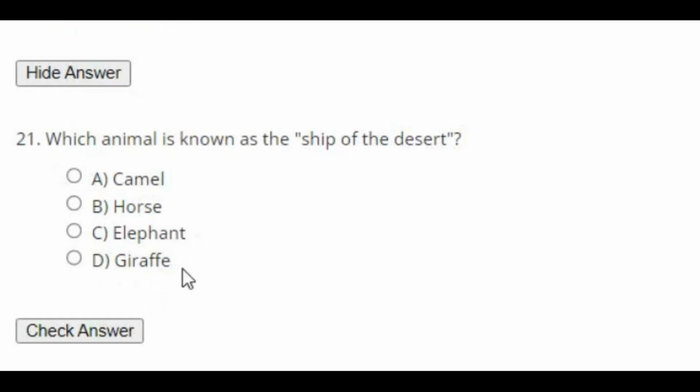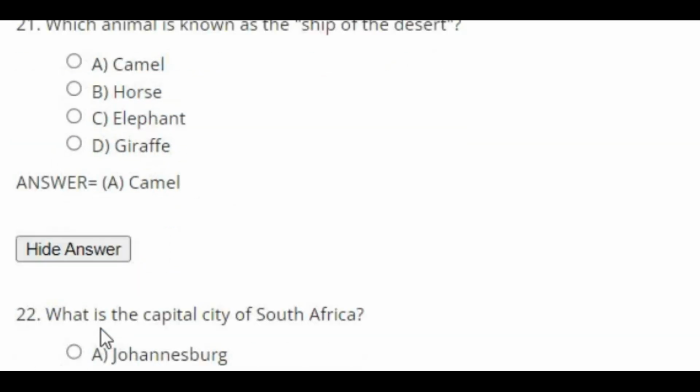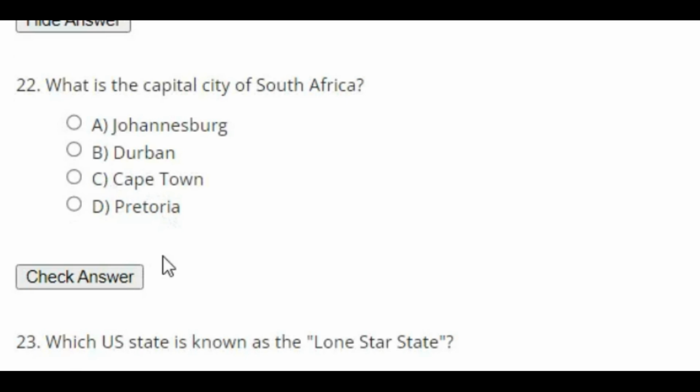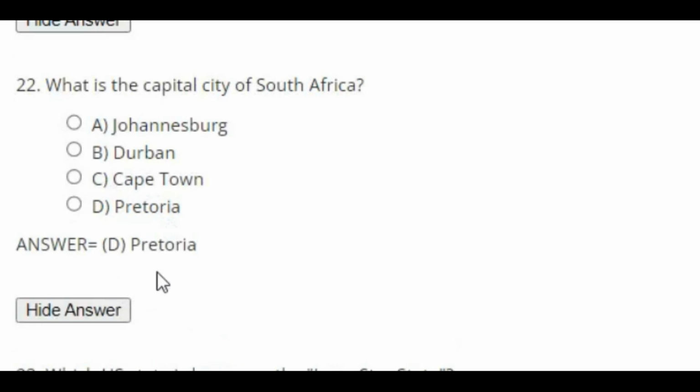Which animal is known as the ship of the desert? The right answer is camel. What is the capital city of South Africa? The right answer is Pretoria.